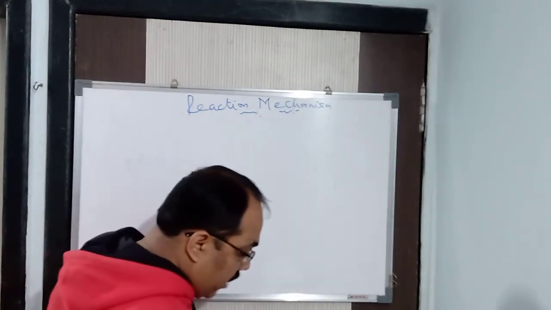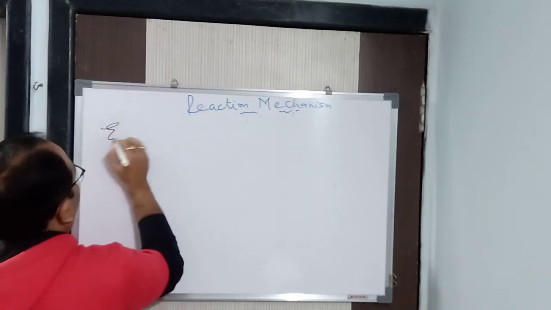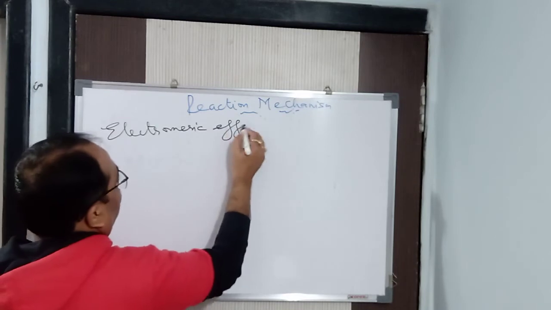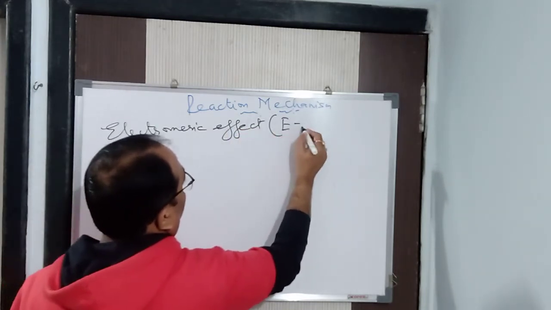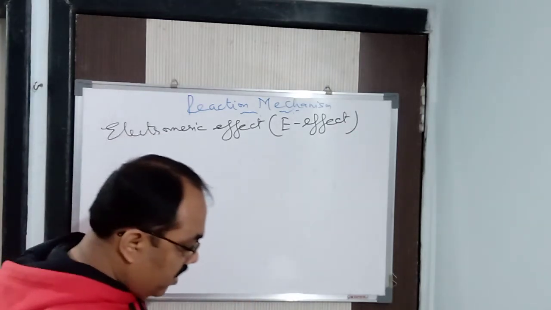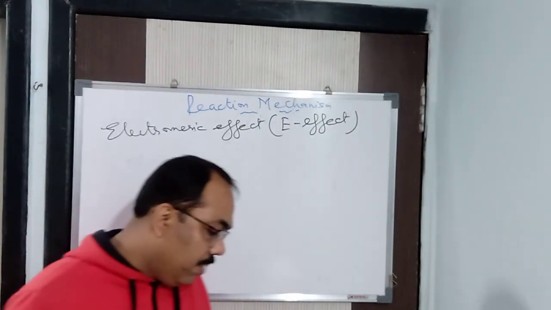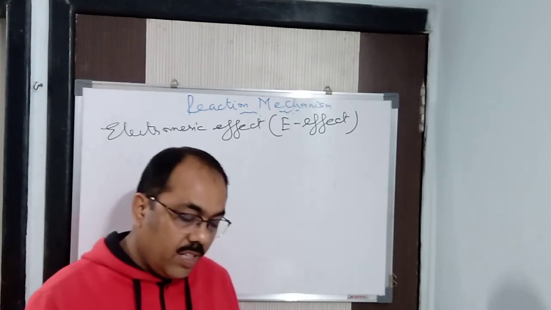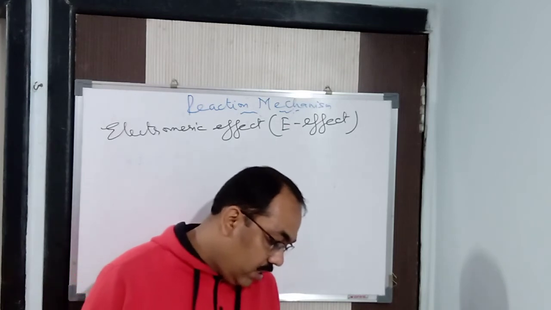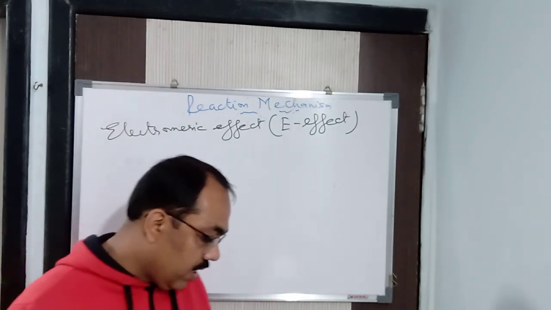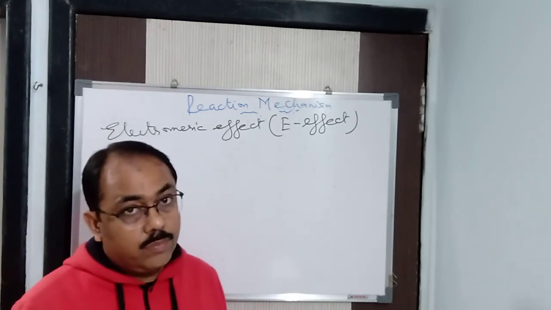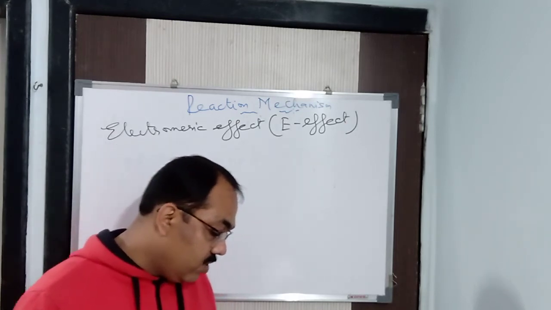Okay, so the electromeric effect, or E effect, we can say, capital E. What is that electromeric effect? It involves the complete transfer of electrons from one atom to another atom.